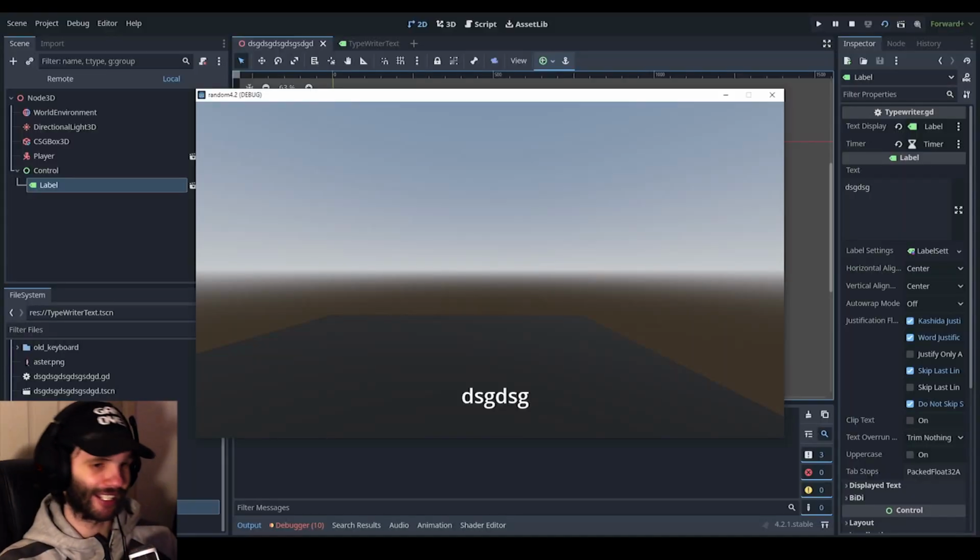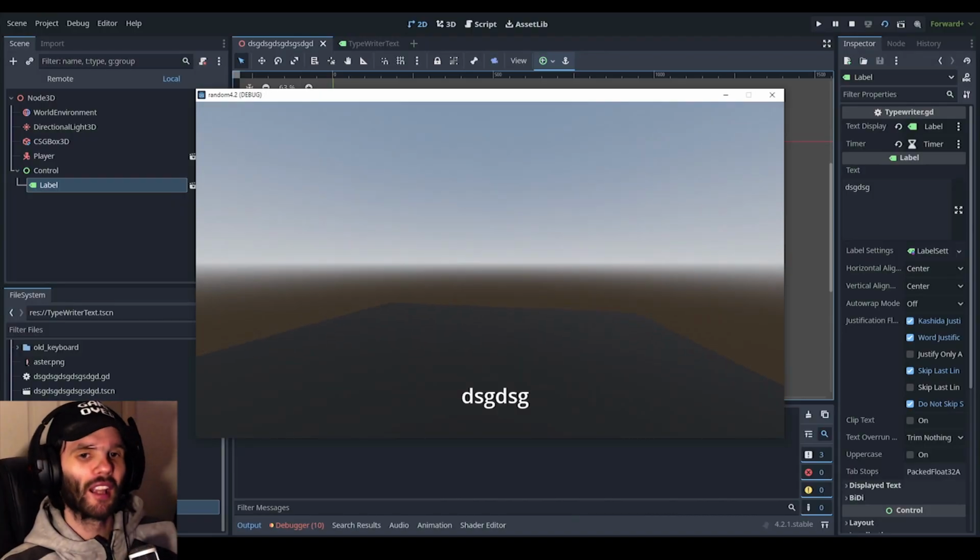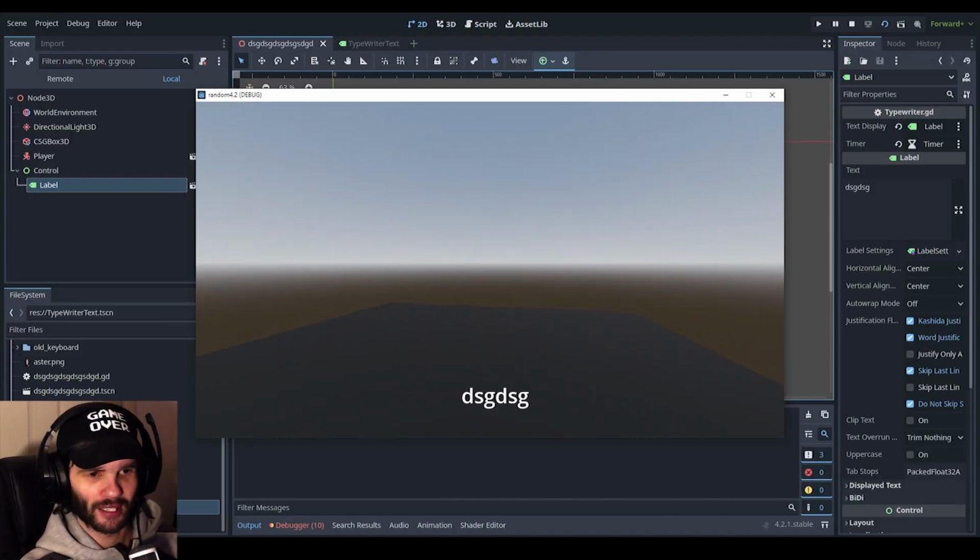What? Okay, that does not make any sense, but obviously we've got placeholder text here, which is nice. But if I press my left click, which is what I've actually, hold on just a moment.